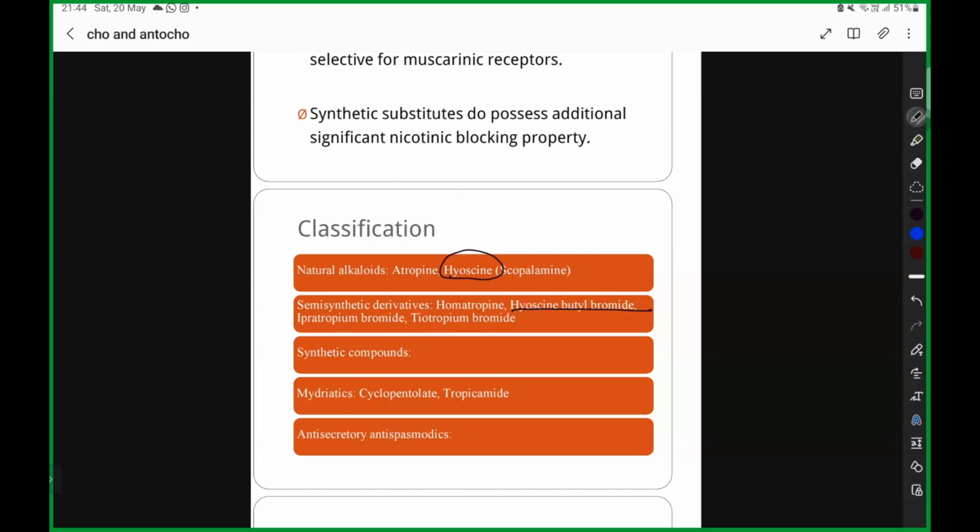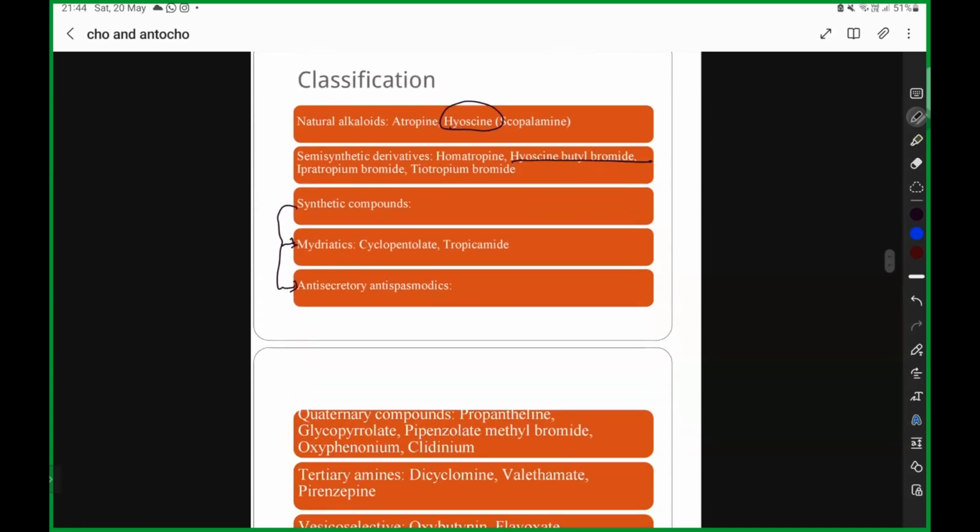Next, you are going to have the synthetic compounds. In the synthetic compounds, we are going to broadly classify into mydriatics, anti-secretory, antispasmodics. Mydriatics, you are going to have two drugs, cyclopentolate and tropicamide. Along with it, you are going to have anti-secretory and antispasmodics.